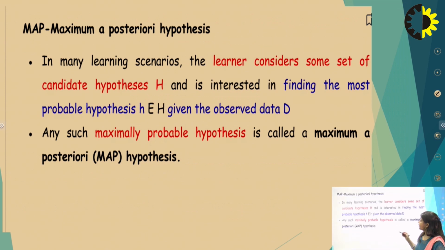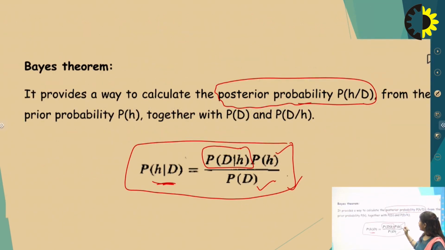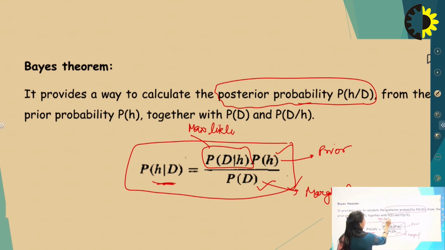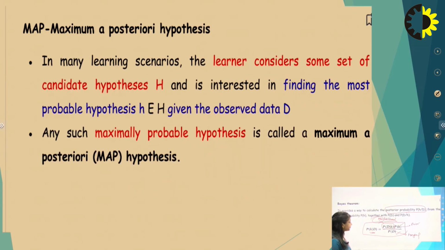Okay, so this formula we have already learned in Bayes theorem. This is the prior probability, this is called the marginal probability, and this is the maximum likelihood, or we can say likelihood, because when we optimize it, we have to maximize this likelihood.